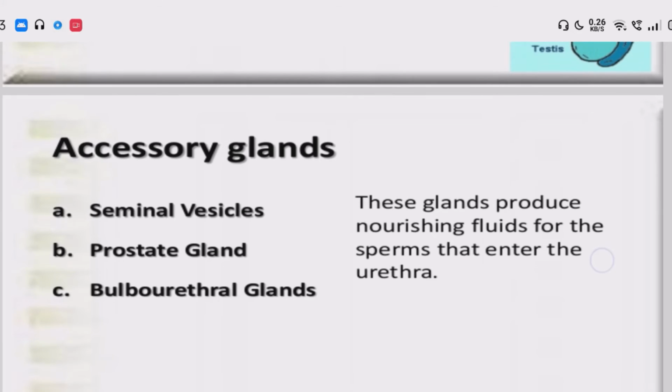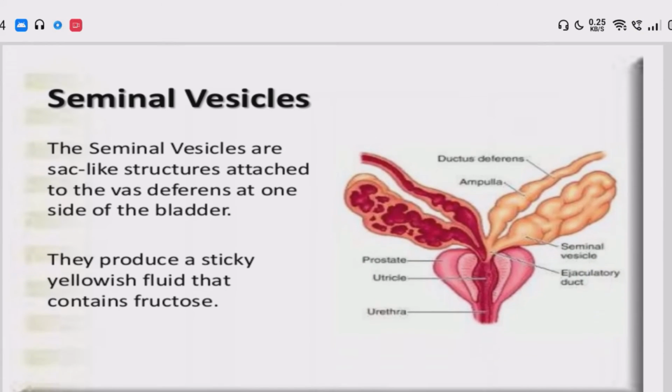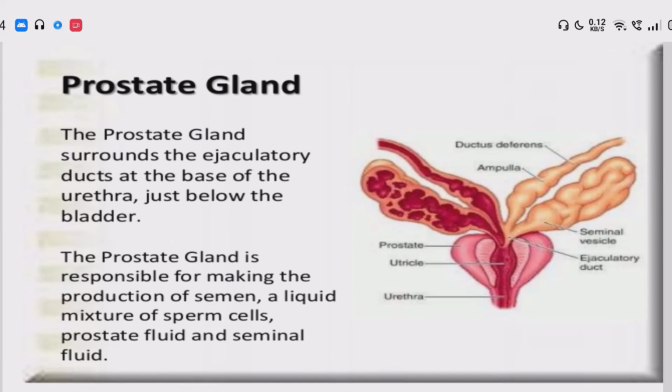Accessory glands. Three glands are present: seminal vesicle, prostate gland, bulbourethral gland. These glands produce nourishing fluid for the sperms that enter the urethra. Seminal vesicles are sac-like structures, at one side of the bladder; they produce a sticky yellowish fluid that contains a sugar, fructose.